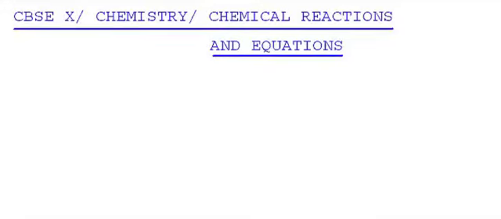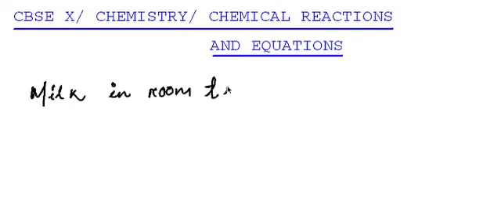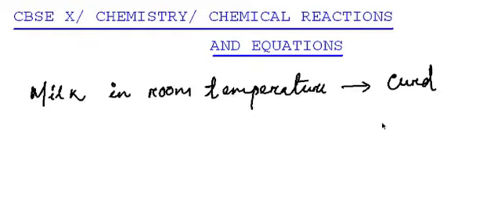Today we are going to learn about chemical reactions and chemical equations. Before we start chemical reactions, let's consider a few examples. If milk is left overnight at room temperature, then what happens? It converts into curd. Once the milk is converted into curd, can we get the milk back?